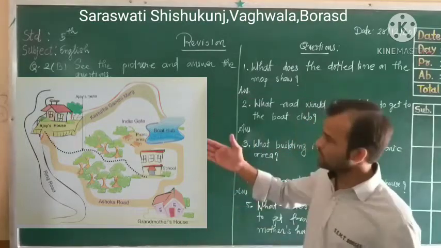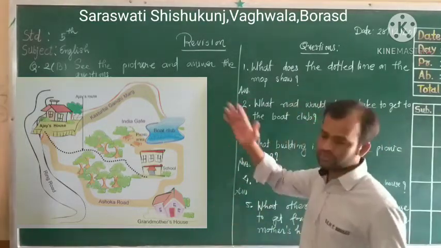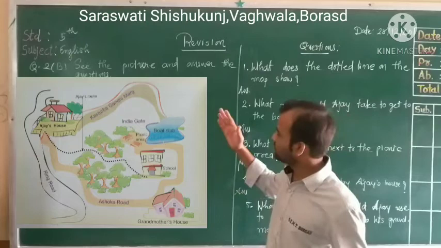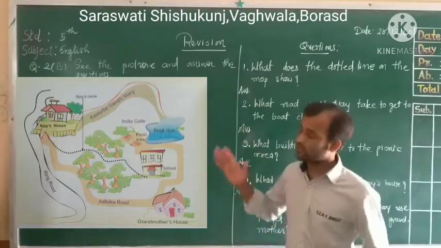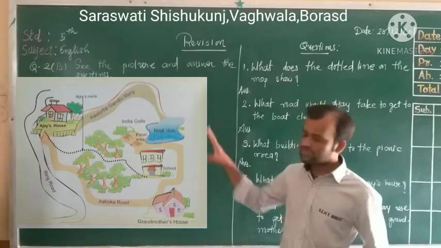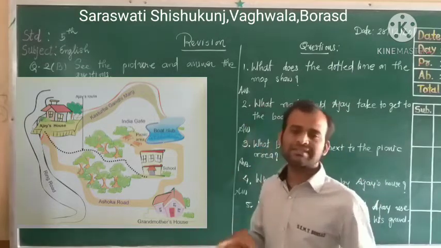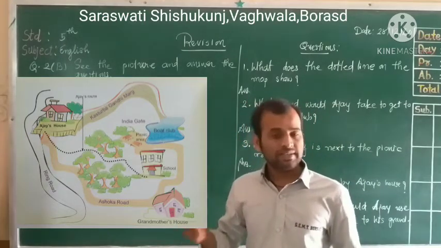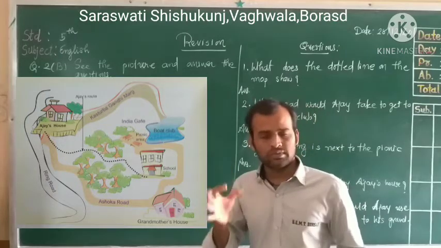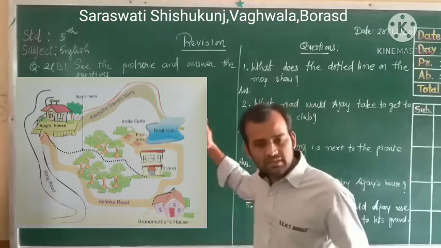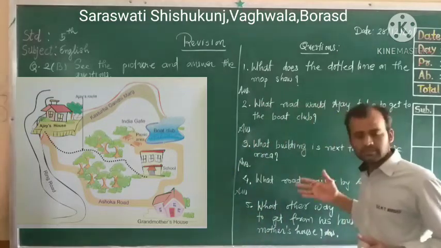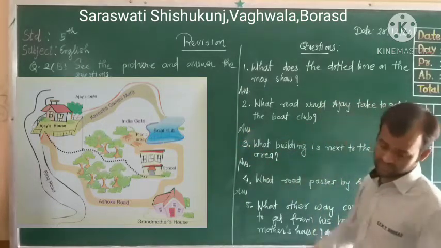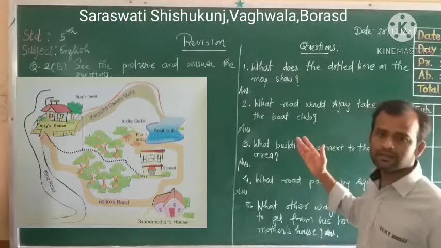Okay, my dear students, here you can see the picture. You can see Ajay's route. Can you see the picture? Ajay's route, Ajay's house. If you see the India Gate, the boat club, Asoka Road, Ring Road. So these are in the picture, and whatever information is given in the picture, try to note it down properly in your mind. See the picture carefully, and here you will see the questions. Just see the picture and answer the questions. I hope you will see here carefully.